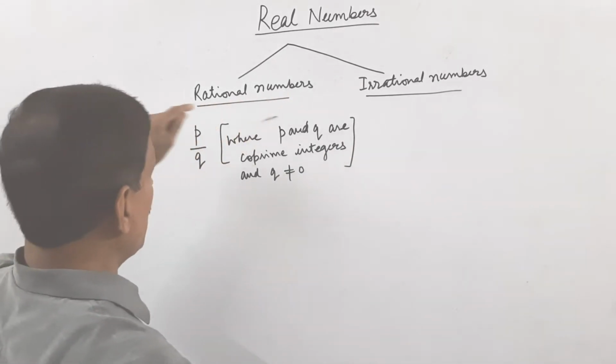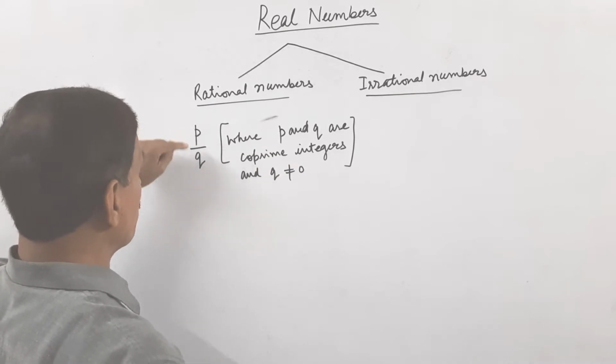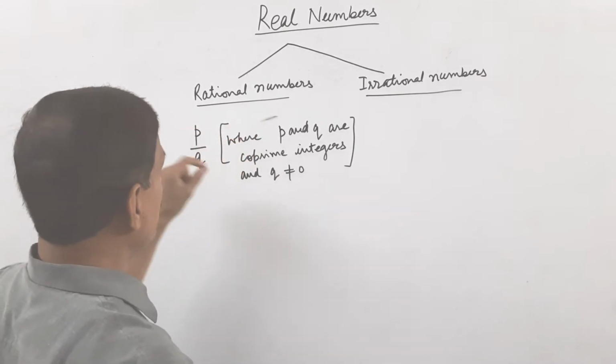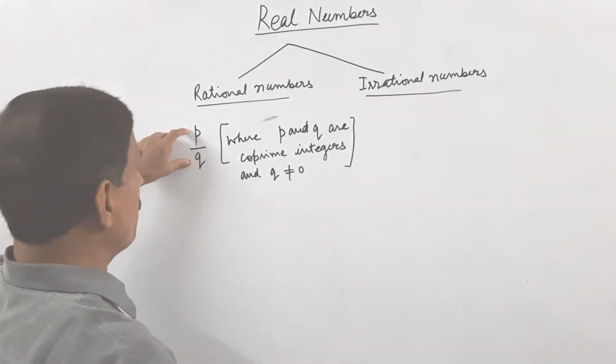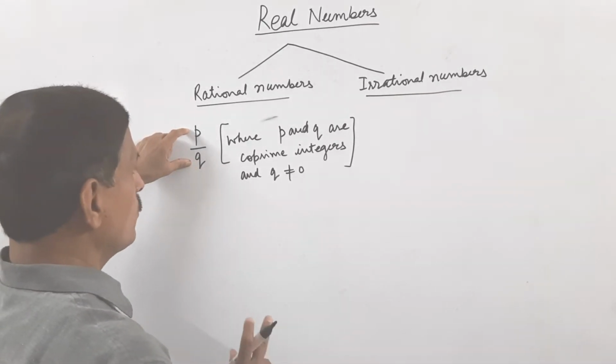So rational numbers are represented in p upon q form, where p and q are co-prime integers, meaning these do not have any common factor other than 1.